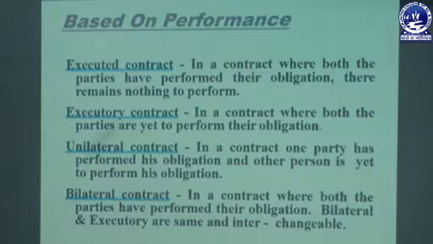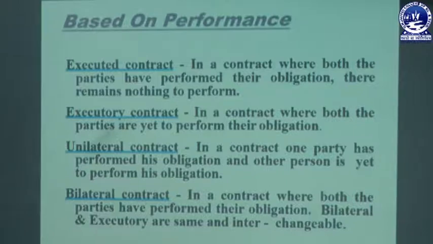Then the next is unilateral contract. In a contract, one party has performed his obligation and the other person is yet to perform. Uni means one. So when one party has already performed his part of the promise, but the other party is yet to perform his obligation, that is unilateral. X has already sold his mobile, but Y is yet to pay the price of the mobile. So that is unilateral.